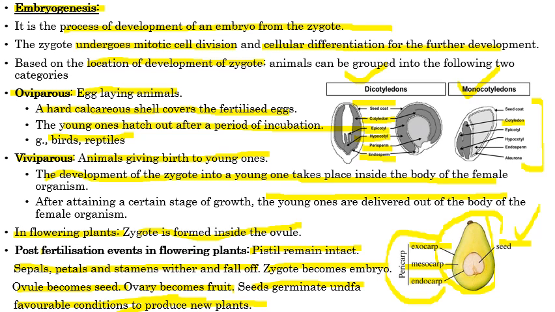So this was about the first chapter, the basic things related to reproduction in plants and animals. In the second chapter, we'll discuss sexual reproduction in flowering plants only. You have to revise this chapter properly. We'll discuss question answers also from NCERT.